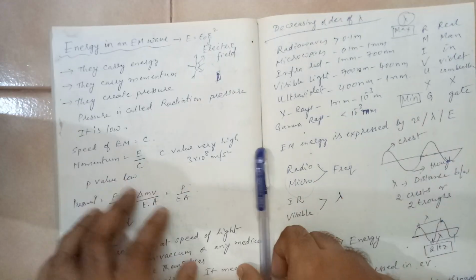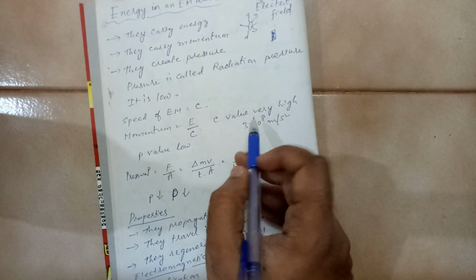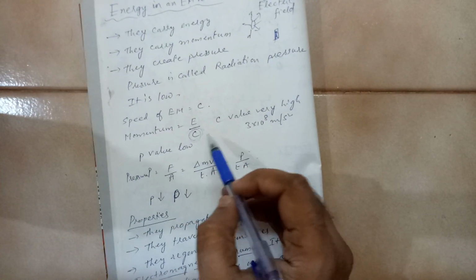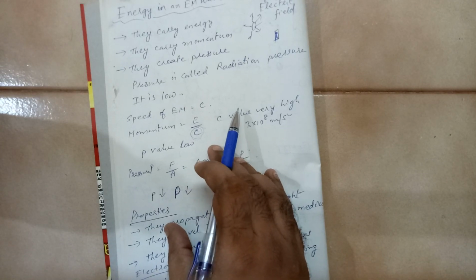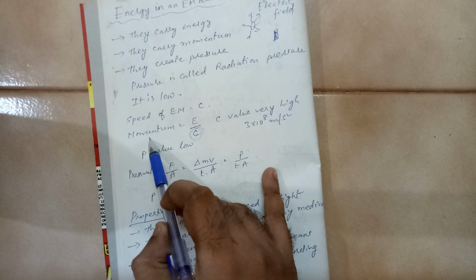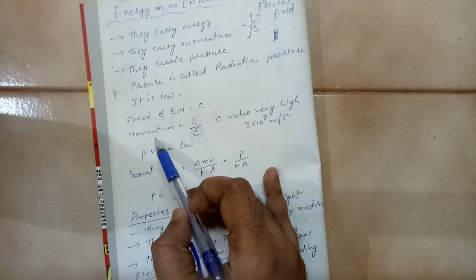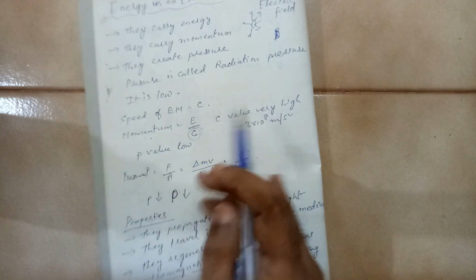Now the value of c is very, very high, so the denominator is very high, so the overall momentum value will be less. And this momentum value is related with the pressure.